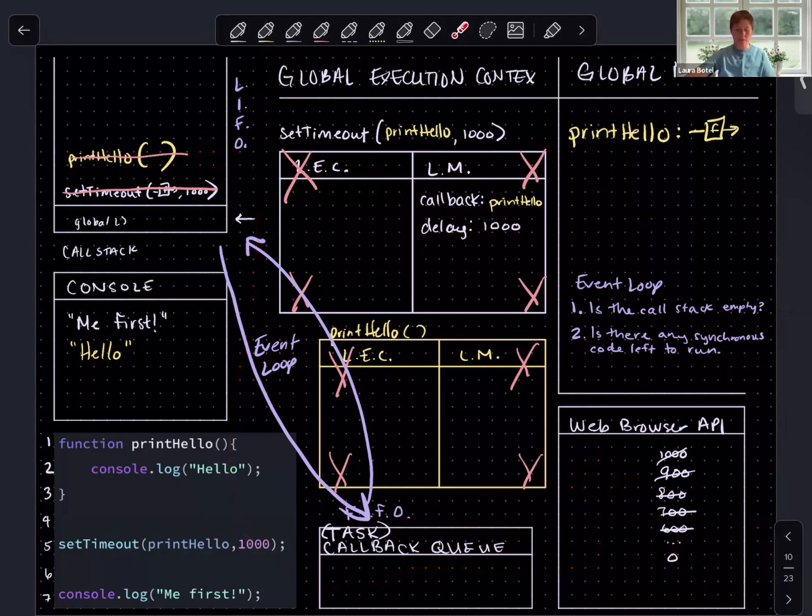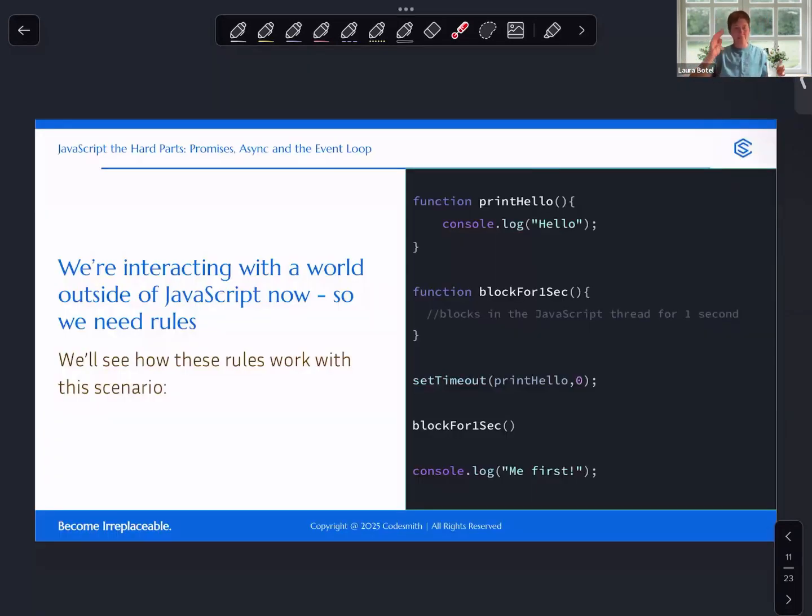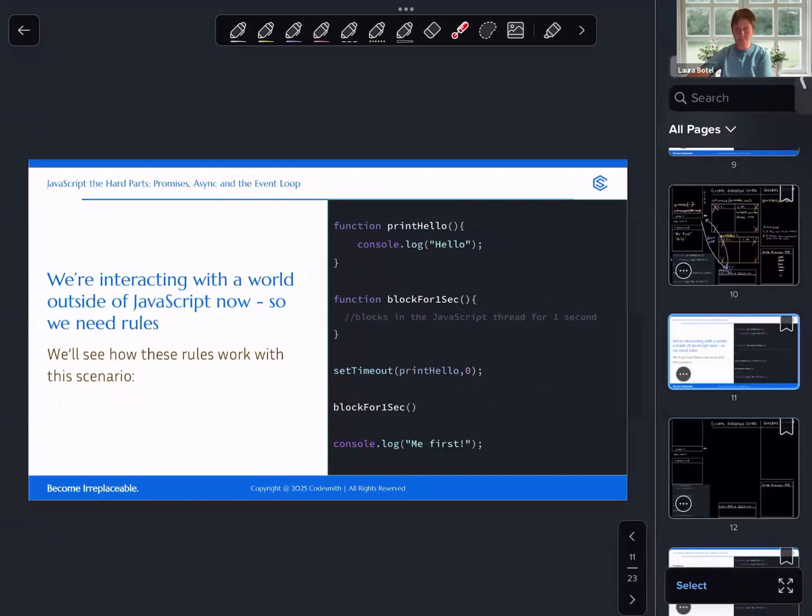Take a moment to absorb this, and then we are going to look at this next example with that 0 milliseconds. Remember what we said about the order that we are going to expect here. That me first is going to log first, and print hello's console log output of hello will log second, even though this is 0. Given what we just looked at, why do you think that is? Take a moment to think about it, and then we will diagram it out.